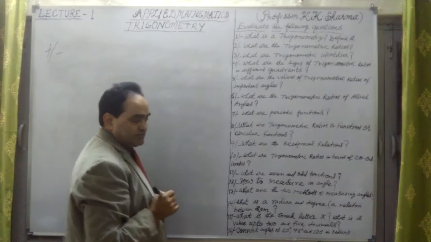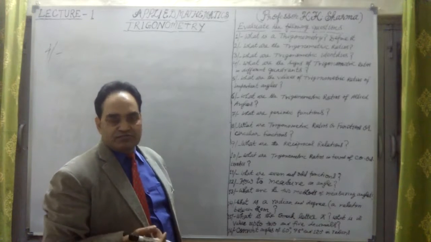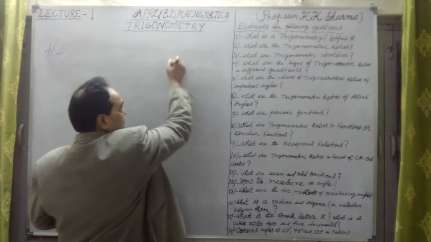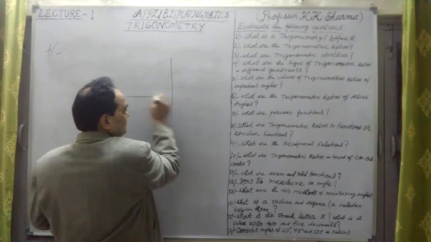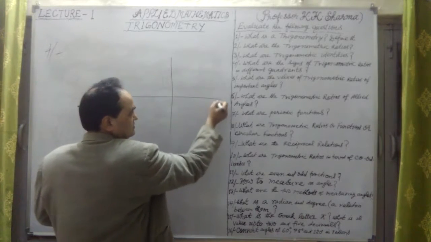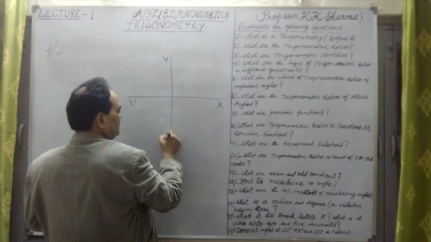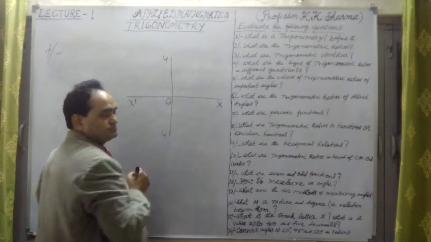The quadrant is 1/4. Quadrant is 1/4 of anything. Now here, if we talk about coordinate geometry, the plane is divided into 4 parts. This is the x-axis, x-dash, y-axis, y-dash. This is the origin point.